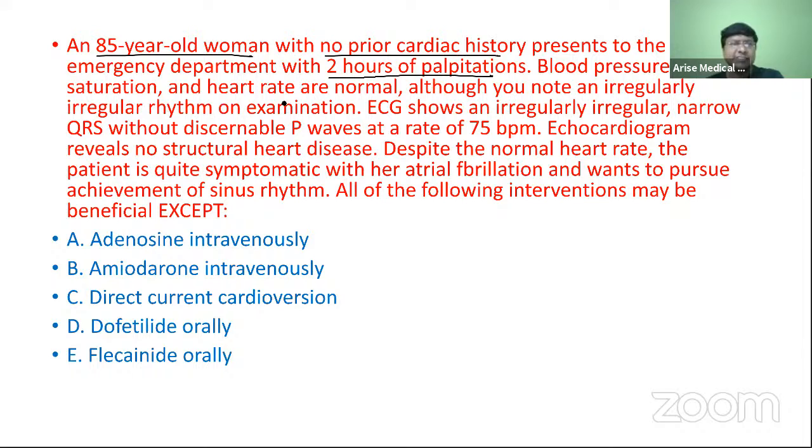Blood pressure, saturation, and heart rate are normal. Although you note an irregular rhythm on examination, ECG shows irregular, narrow QRS complex without discernible P wave at a rate of 75 beats per minute.